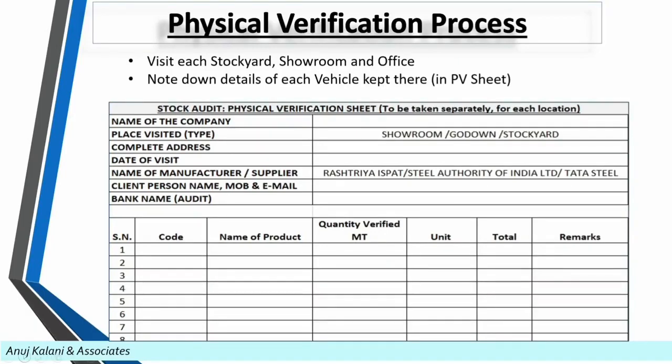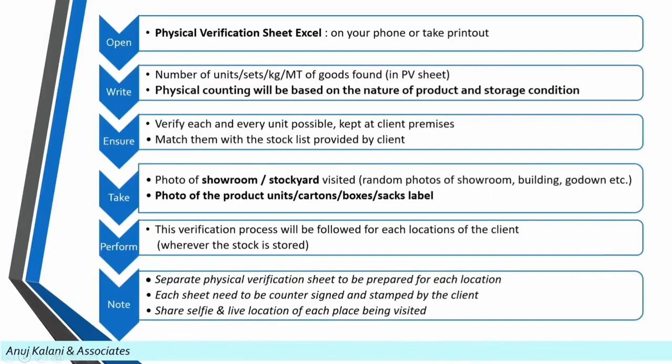Now that we understand the physical verification sheet, we move forward to the physical verification process to be followed. First, open the physical verification Excel sheet on your phone or take printouts of it. Then write the details of the goods found in the physical verification sheets. The goods may be in the form of units, sets, kg, metric tons, etc., depending upon the nature of product and storage condition.